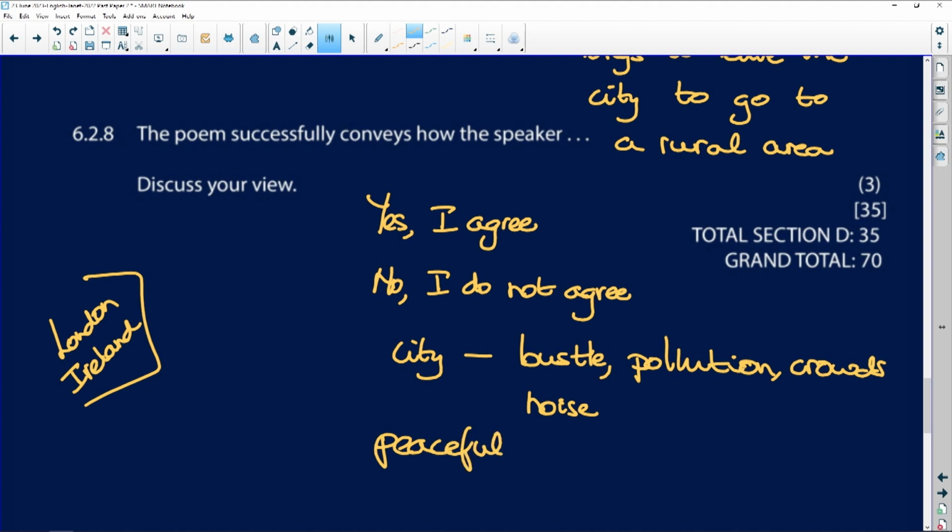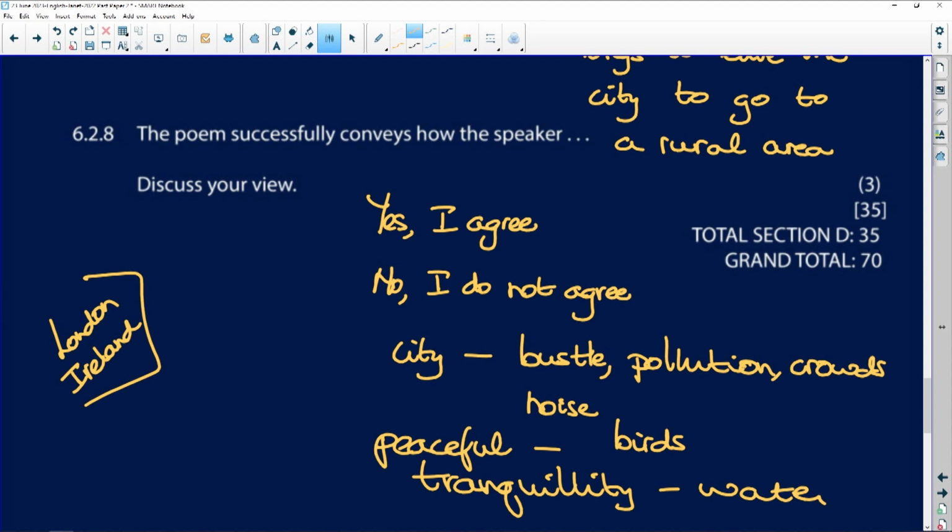So you can give me an example of the peace, the sounds of the birds, the sense of tranquility with the water and the sounds of the water. And you're discussing your view.